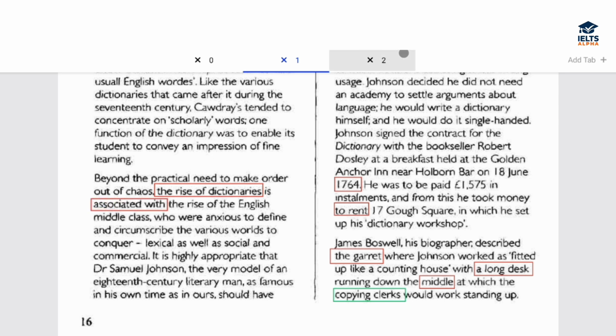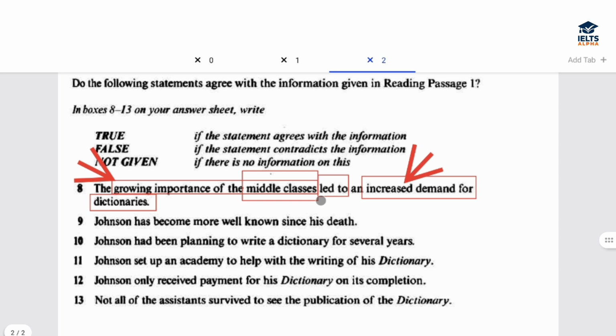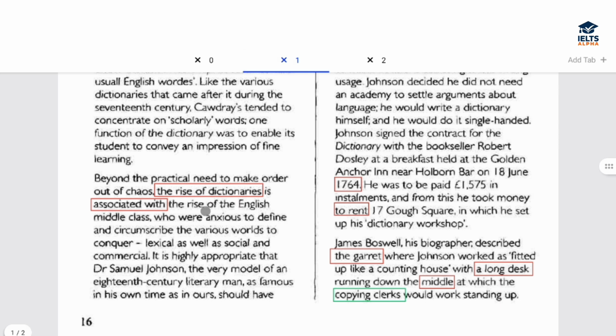Now, if we come back to the question here, led to, basically, this portion here is linking these two, right? So they're saying the rise of the dictionaries is associated with the rise of the English middle class. All right. So what is happening to both of these things here? Let me again emphasize this.